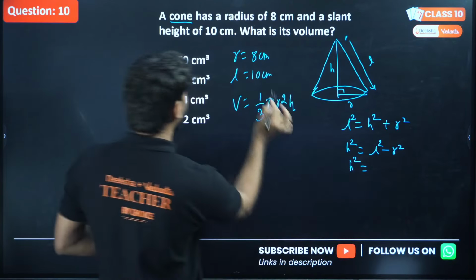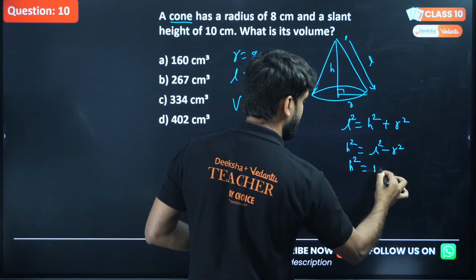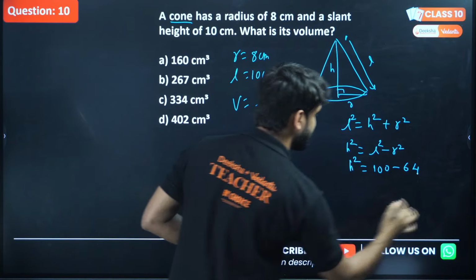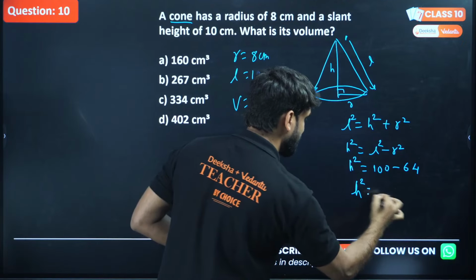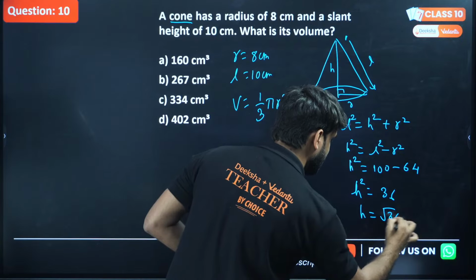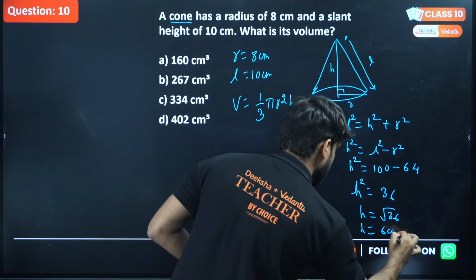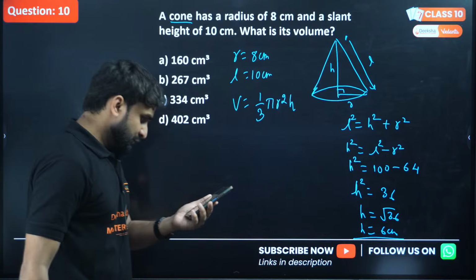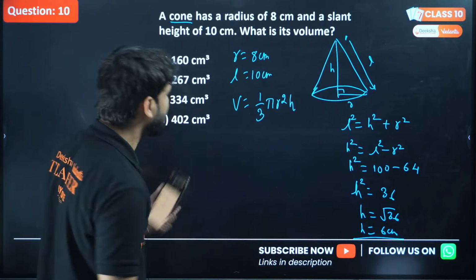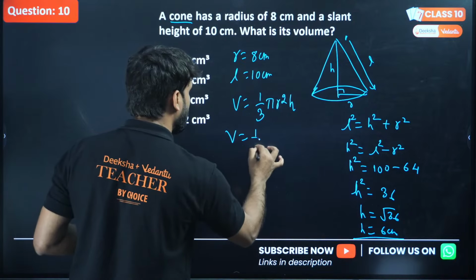So L is what? L is 10, and the square of 10 will be 100, minus r is what? 8, and the square of 8 will be 64. So we are getting h square will be 36, and h will be under root 36. We know h will be 6 centimeter. So Chintu, don't worry, just rethink the question, you can solve, because you are doing great job.